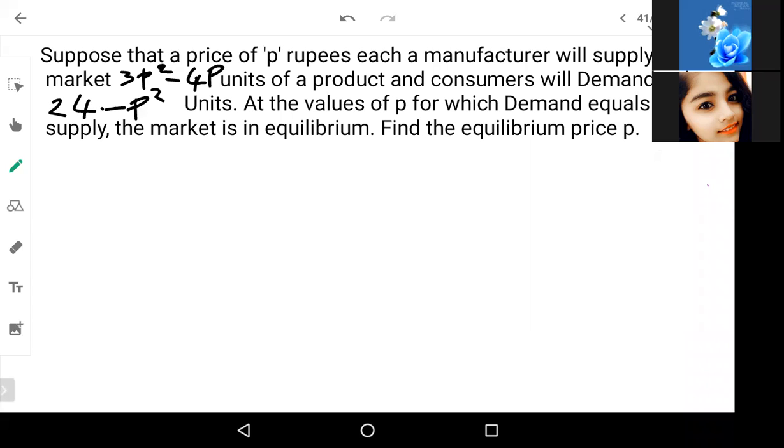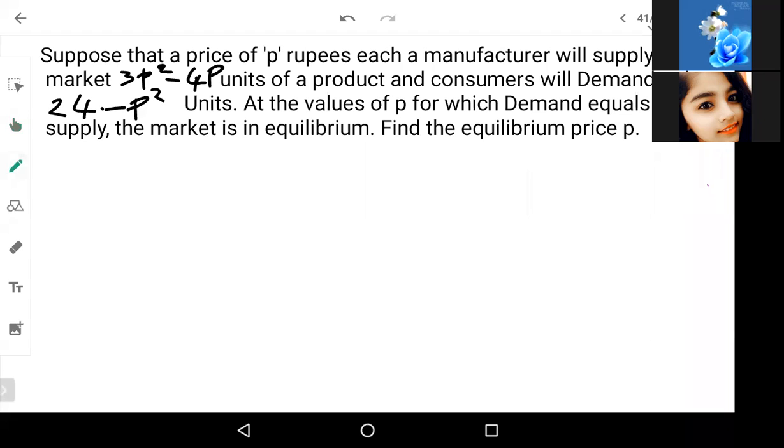Okay, so listen. Suppose that at a price of P rupees, each manufacturer will supply to the market 3P square minus 4P units of a product, and consumers will demand to buy 24 minus P square units. At what value of P for which demand equals supply, the market is in equilibrium. Find the equilibrium price P. Now here they have not given you the numbers, but they have given you the equations directly.